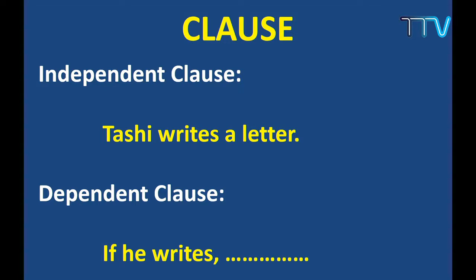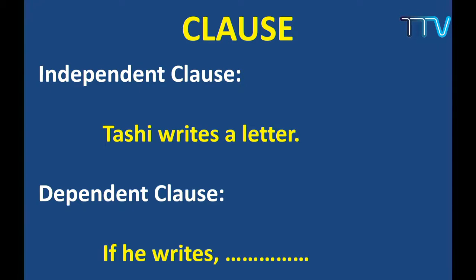For example, Tashi writes a letter. That is an independent clause. Why is this a clause? It is a group of words, and it also has a subject and a verb. The subject is Tashi, and writes is the verb. So with subject and verb, this clause is independent, right? And the second type of clause is the dependent clause.